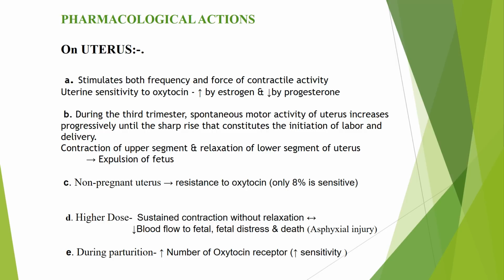Now, speaking about the non-pregnant uterus, it is resistant to oxytocin. Only 8% of the non-pregnant uterus is sensitive to oxytocin. At higher doses, oxytocin causes sustained contraction without relaxation, which leads to decreased blood flow to the fetus, which leads to fetal distress, asphyxia and death. During labor, there is an increase in the number of oxytocin receptors, so there is an increase in sensitivity to oxytocin.